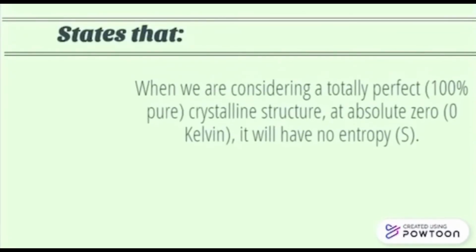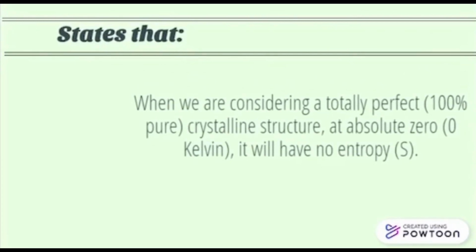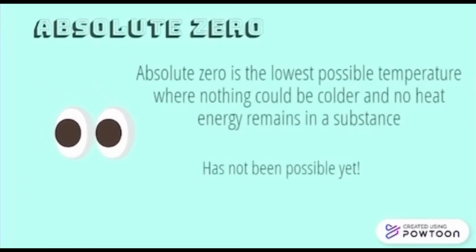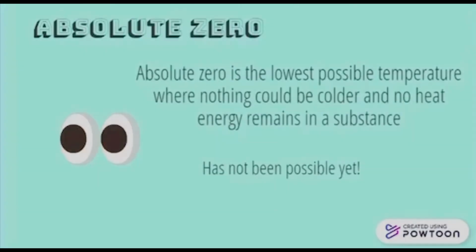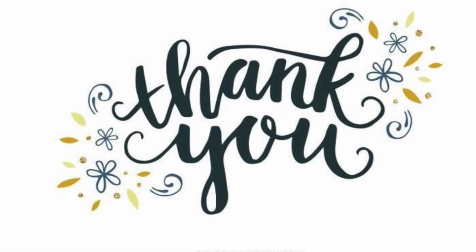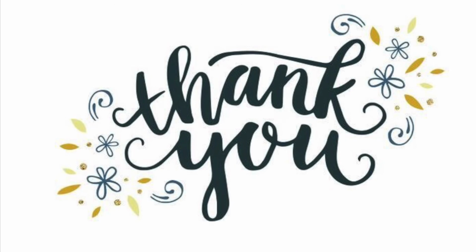Then we have the third law of thermodynamics, which is the final one. And this law is really interesting because it mentions that a totally perfect, 100% pure crystalline structure at absolute zero, which means 0 Kelvin, will not have entropy. So basically, what exactly is absolute zero? Absolute zero is the lowest possible temperature, where nothing can be colder and no heat remains in the substance, and it hasn't been possible to reach yet.